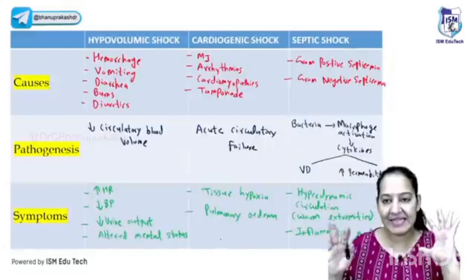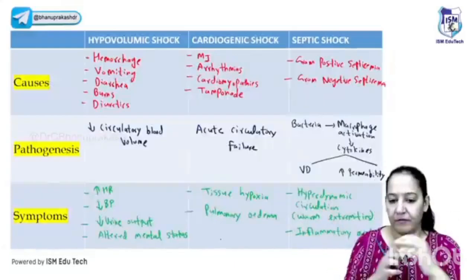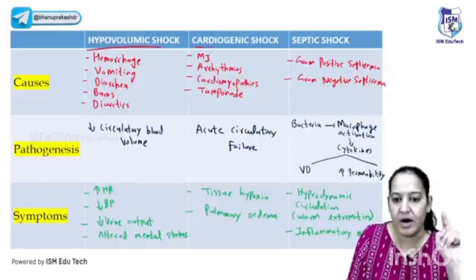Kindly everyone respond. So you can see this is the master table of the shock. This is the master table of the shock here, you can see. So hypovolemic shock, cardiogenic shock, septic shock.